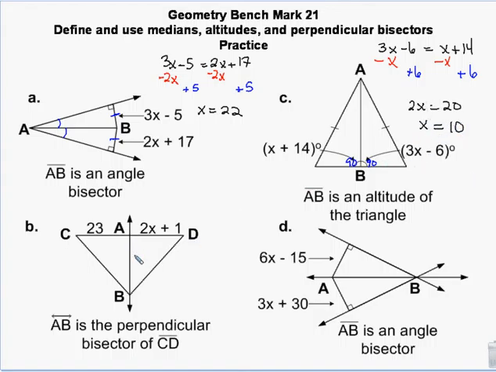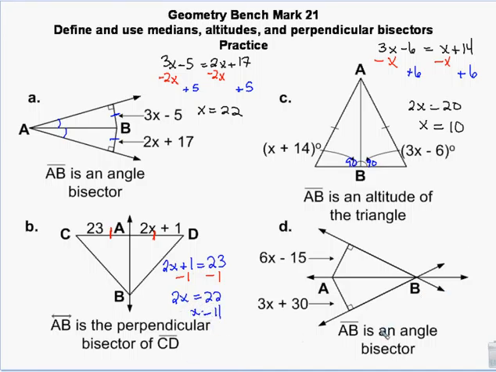Here I have a perpendicular bisector, which tells me that these two are equal to each other. You guys are noticing the equal to each other pattern really strongly, I hope. Subtract 1. 2x equals 22, so x is 11.